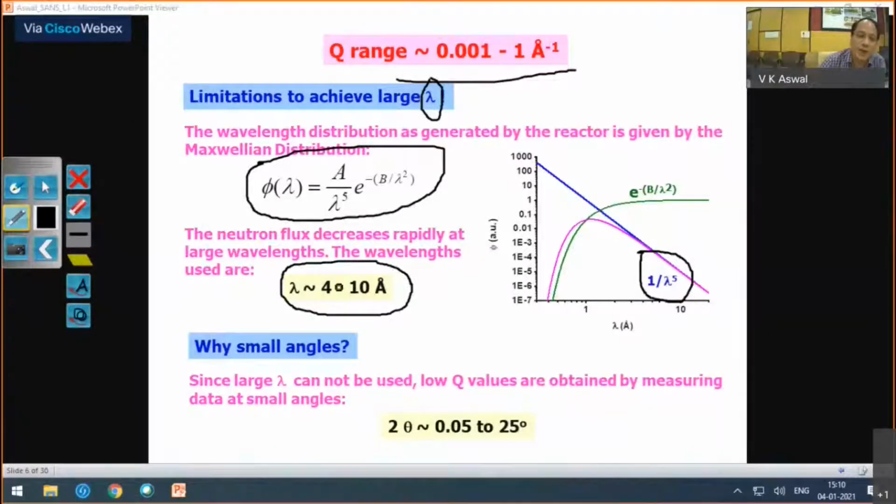So if you cannot go to very high wavelength, what is the solution left? The solution left is to go to small angles, because then you can go to low Q values. And typical angular values which you can go to is in this range. You can go even much lower, but then you have to change the arrangements. But this is the typical angular region. So unlike diffraction where you can go to very high angles, 160, 170 degrees, in this case you go up to 25 degrees, but the lower value is as low as 0.05 degrees.